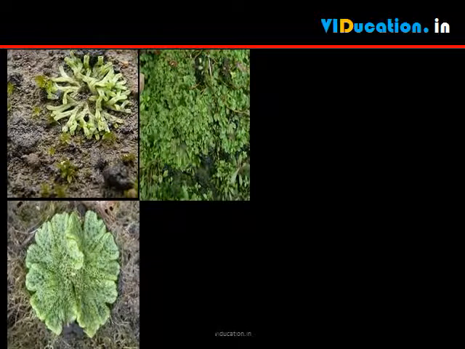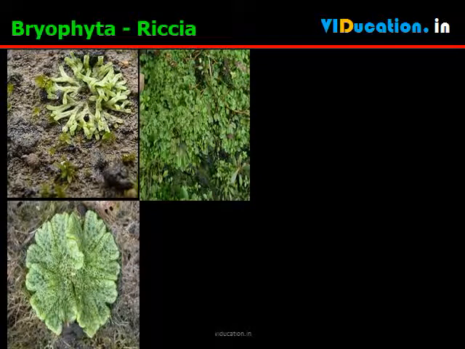Riccia is a genus of liverworts in the order Marchantiales. One of the more than 100 species in this genus is the slender Riccia fluitans, which can be found floating in ponds, and is sometimes used in aquariums. The plant body is a thallus that is not differentiated into root, stem and leaf.